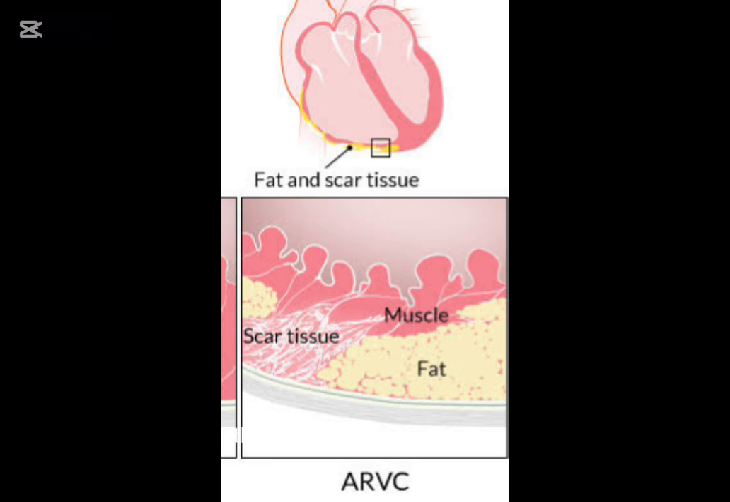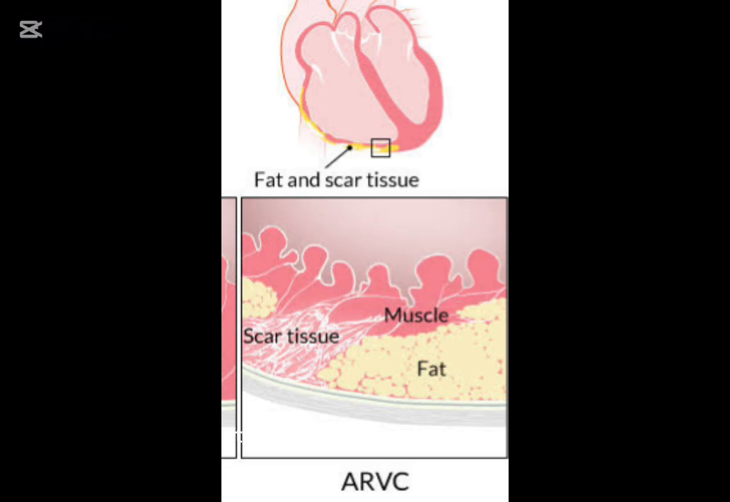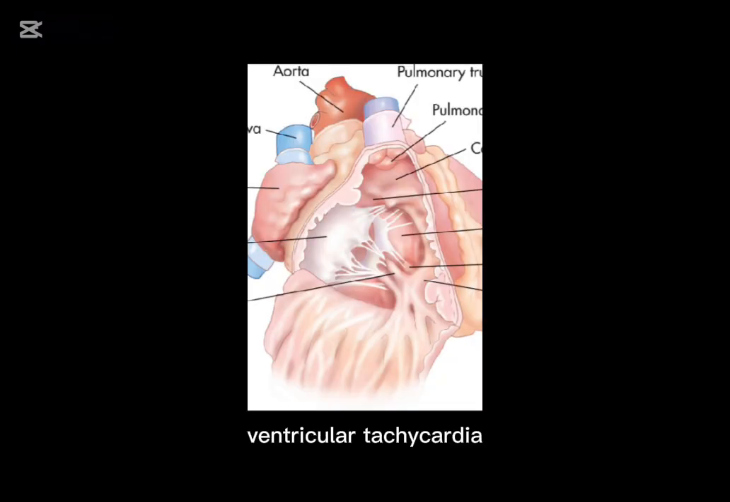The genetic cause: this is autosomal dominant inheritance with variable penetrance, most commonly due to mutation in desmosomal proteins. Then pathophysiology: this defective cell-to-cell adhesion causes myocyte detachment during mechanical stress. Myocyte death occurs, followed by fibrofatty replacement. This damaged myocardium creates areas of slow conduction, leading to re-entry ventricular tachycardia.